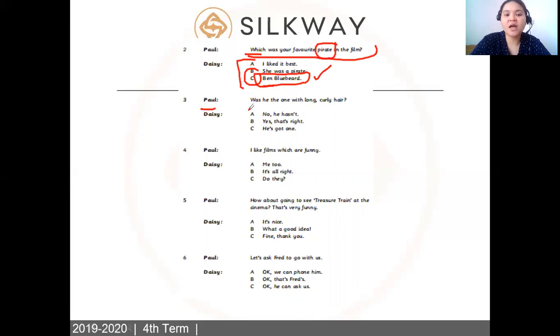Number 3. Was he the one with long curly hair? You have to choose from the choices. A, no, he hasn't. B, yes, that's right. Or C, he's got one. So that's the question. You're confirming that he was the one with long curly hair, so you have to answer yes, that's right. Let's move on.